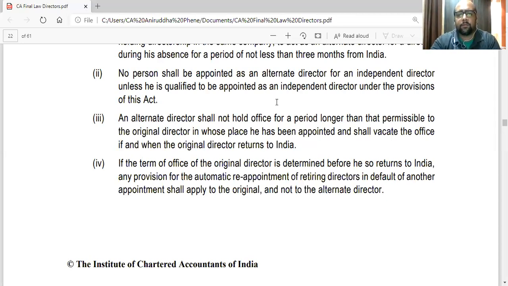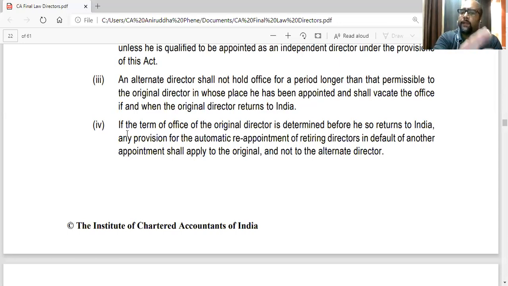And obviously, whenever his term is over, if this alternate director wants to get reappointed as a normal director, then he has to go by section 160. If the term of office of the original director is determined as terminated before he so returns to India, any provision for automatic reappointment of a retiring director in default of another appointment shall apply to the original director and not to the alternate director.